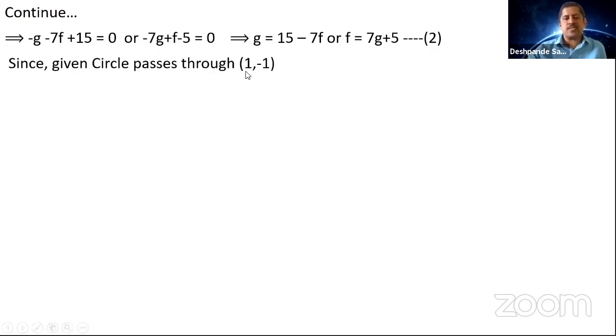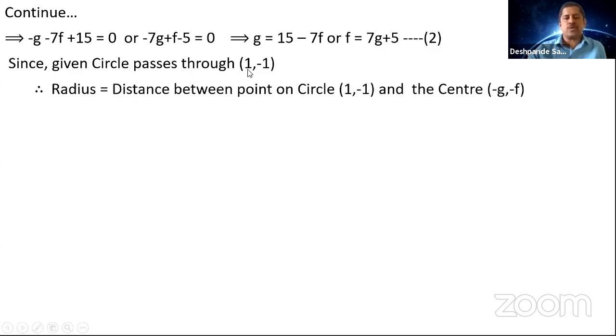Now, since the circle equation passes through the point, which point? 1 comma minus 1. So you can say the radius should be equal to the distance between this point and the center. What is the center? Minus g, minus f. And what is the point? 1 comma minus 1. So the radius is the distance between the point on the circle, 1 comma minus 1, and the center, minus g, minus f. The first condition given is the circle is passing through 1 comma minus 1. So 1 comma minus 1 is a point on the circle. Center of the circle is minus g, minus f. So the distance between the center and the point you call the radius.